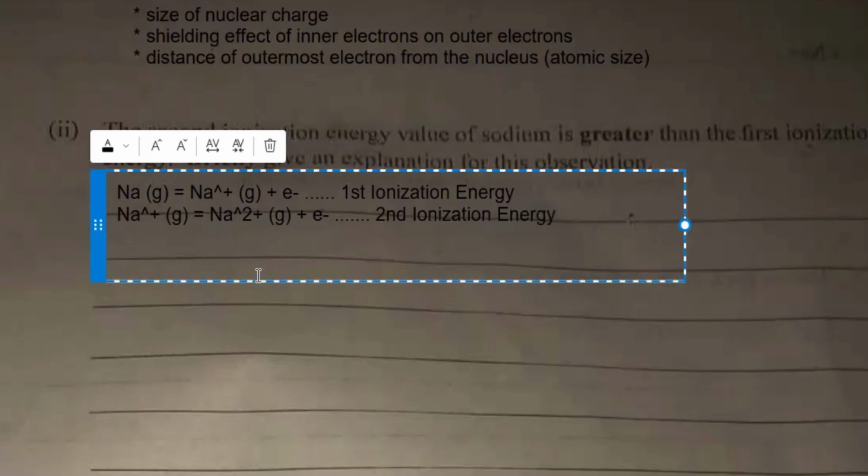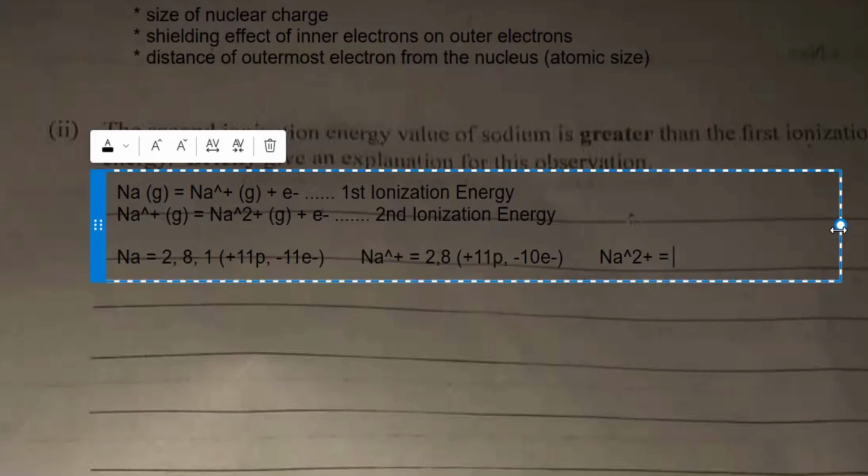From sodium to sodium ion, sodium is 2, 8, 1, right? What's the nuclear charge of sodium? The nuclear charge of sodium here is plus 11. That's 11 protons and 11 electrons. Just follow me. While sodium ion, Na plus, is 2, 8, right? That's still plus 11 protons. But how many electrons now? 10 electrons.